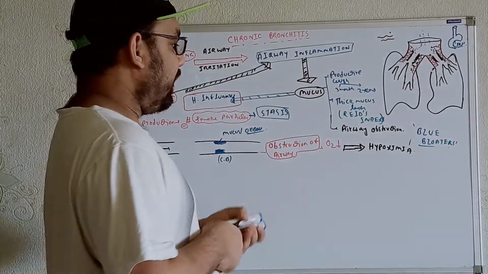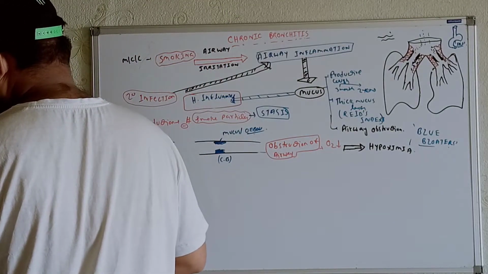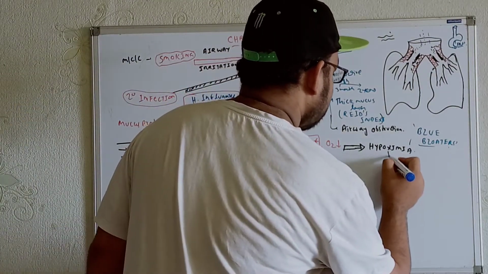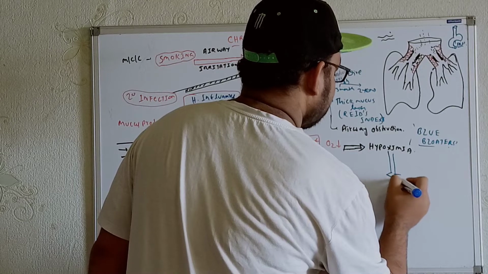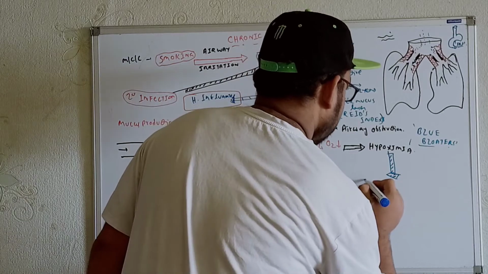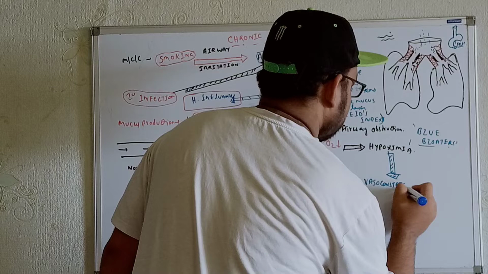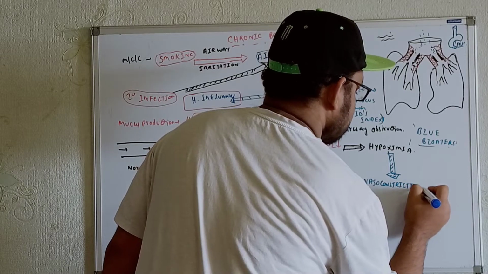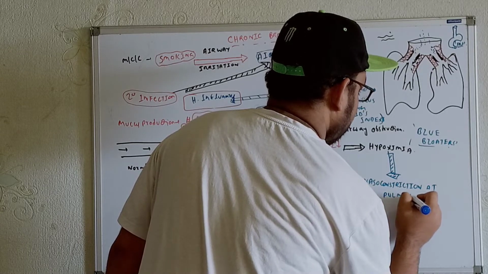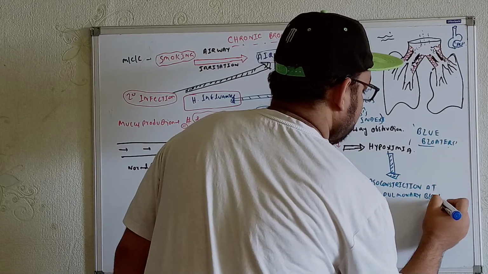Okay. Now whenever we get hypoxemia, try to understand, let's use a different color for it. Whenever we get the development of hypoxemia, that will lead to vasoconstriction. In these cases we will get vasoconstriction at the pulmonary blood vessel.